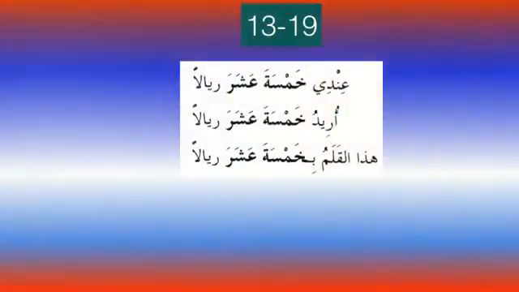If you bring some examples from 13 to 19, you see how it works: everything remains fatha fatha fatha, and depending on the noun which is being counted, the first number will have a different gender. So عندي خمسة عشر ريالا, أريد خمسة عشر ريالا, and هذا القلم بخمسة عشر ريالا. See here, خمسة خمسة خمسة, it doesn't change. It will remain خمسة all the way along, which is ثلاثة عشر, أربعة عشر. So whatever from 13 to 19, except 12, everything remains mabni.